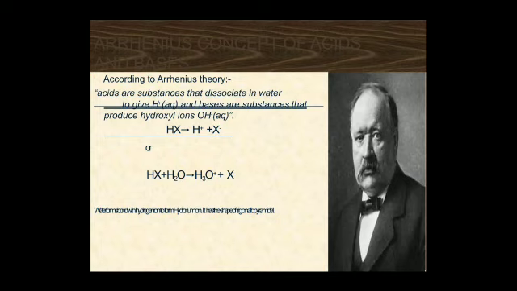There were some limitations in the Arrhenius theory. According to this theory, an acid gives a proton in aqueous solution, but it has been found that a proton always exists as the hydronium ion, that is H3O+ ion. Second, according to this theory, a substance can behave as an acid or base only in water. That is, in solvents other than water, the acidic and basic character of a substance cannot be explained.